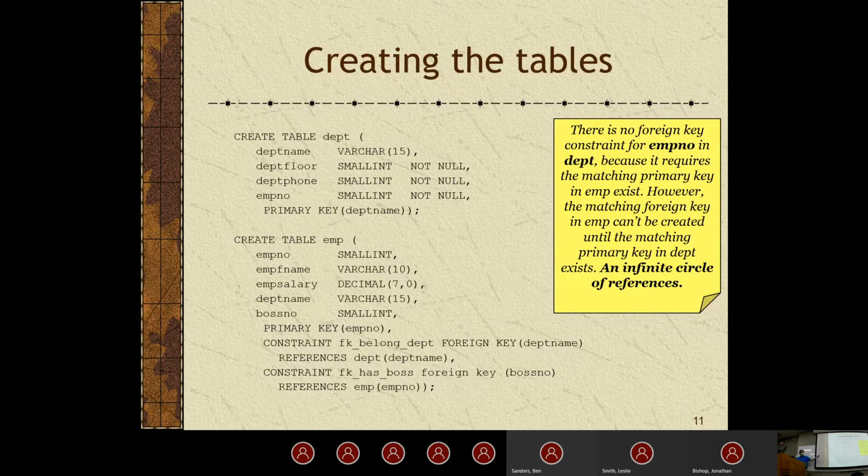So then we also have the employee table down here where we're defining our attributes about the employees. But if we look down here at the bottom, we have the emp number, which is the employee number, defining that as a primary key. And then we're also adding in some constraints to use department name as a foreign key inside the table. That's all that's saying. And then we're also adding in a constraint has a boss to look at the employee table to see whether or not someone has a boss. So that's all we're doing here, just adding in those additional constraints.